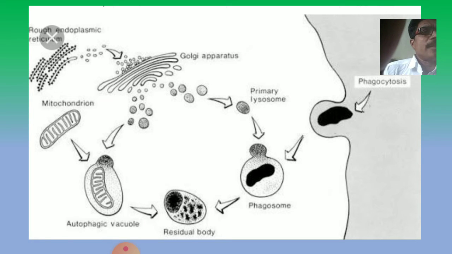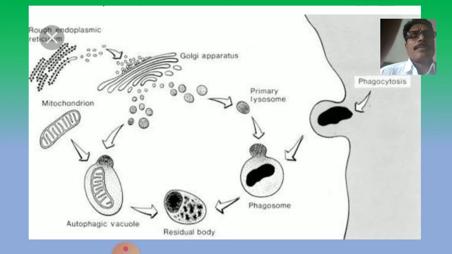After the cellular digestion, some bodies remain as they are, and these residual bodies are stored in the lysosomes, seen as dark black spots showing the entry of some foreign and small particles.